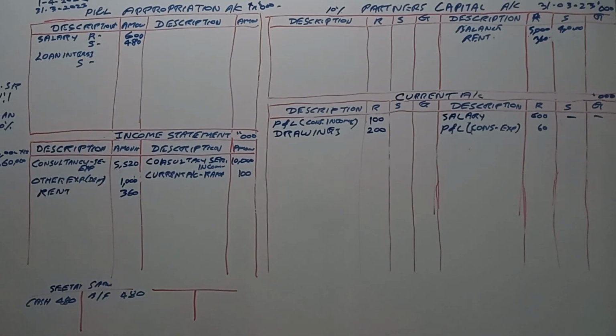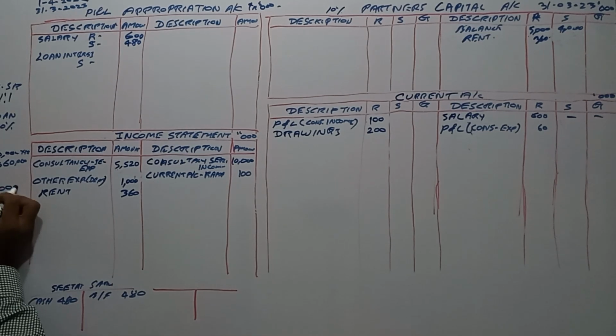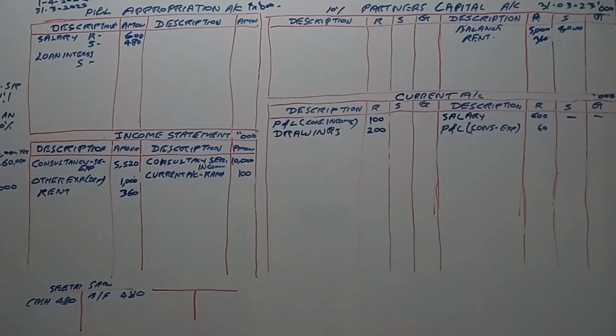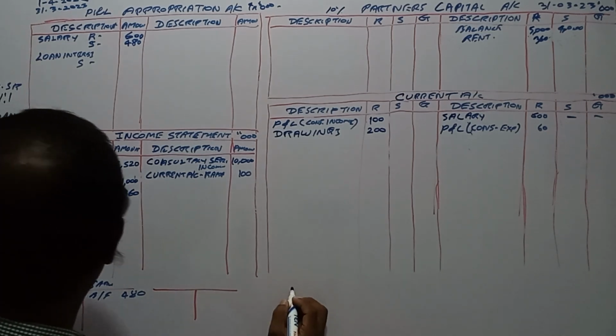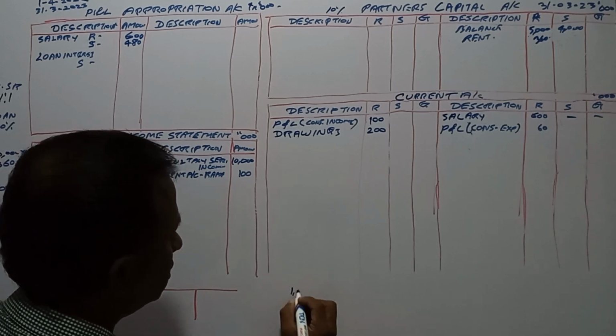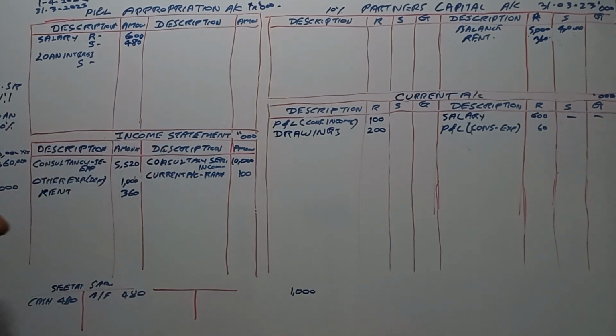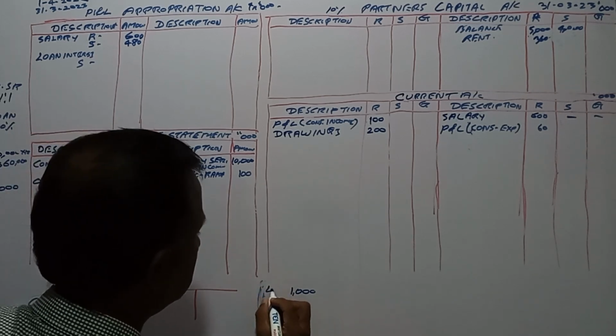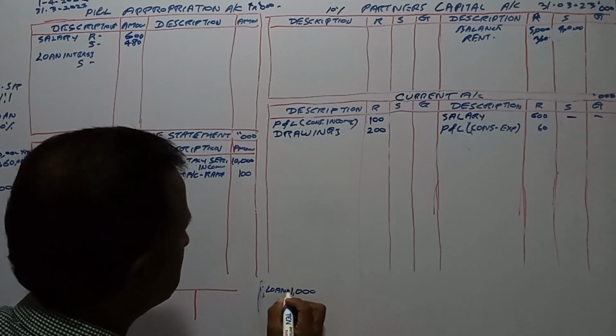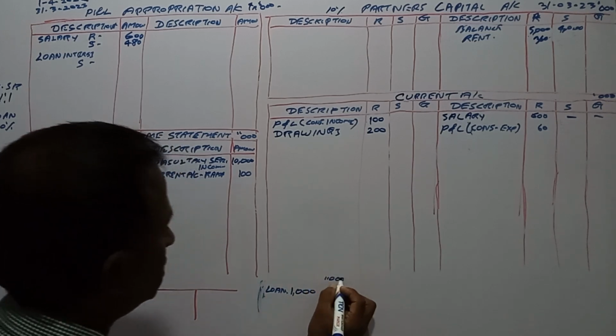How much? 1000, which means 1 million, right? The interest rate is 20% per annum. So here 1000 in thousands, it is in thousands.